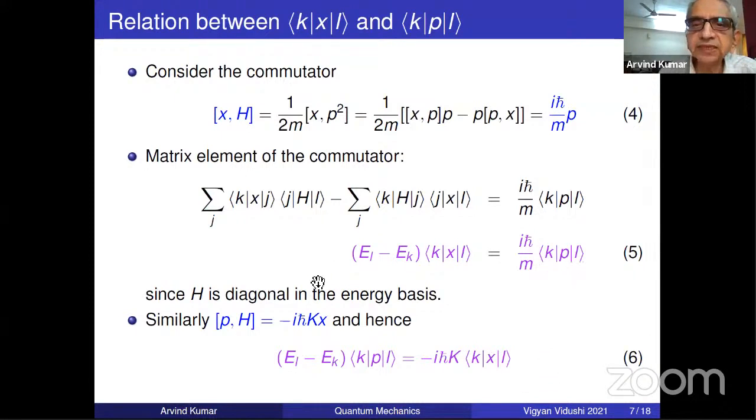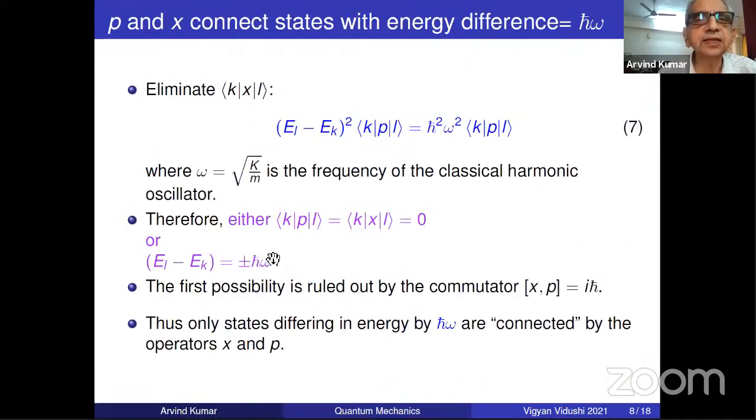If I use EL minus EK, I will get EL minus EK whole square here. That is the way you can eliminate either KP, anyone that you want. So I will get this EL minus EK square. Now it's the same quantity on both sides. So either KPL is 0, and KPL 0 would, from the earlier equation, mean this is 0, or EL minus EK will have to be 0. If it is non-zero, then you can cancel it off and EL minus EK is plus minus h cross omega. But this possibility is ruled out for much the same reason as earlier.